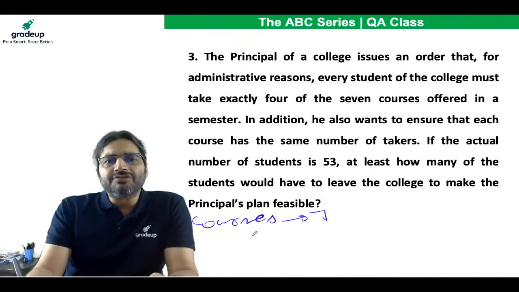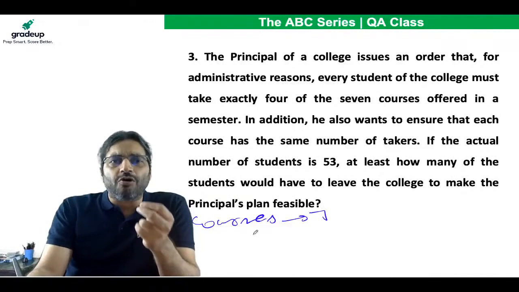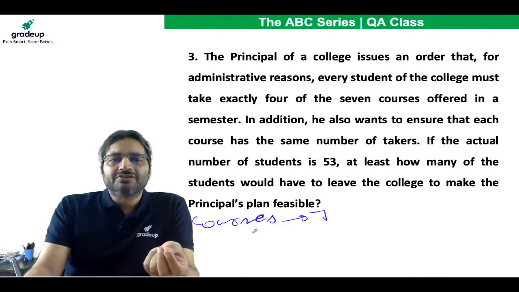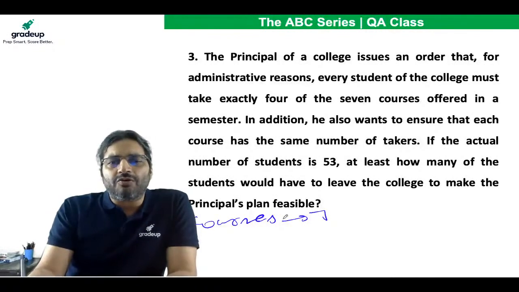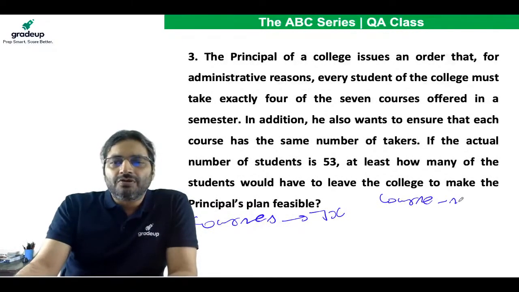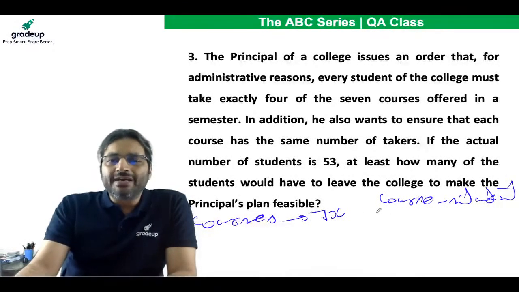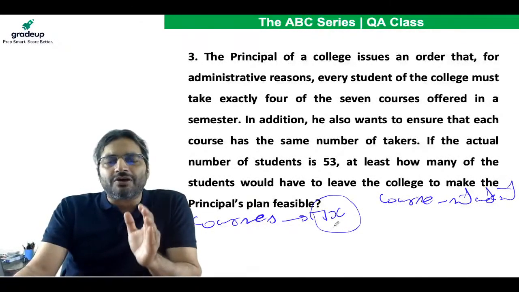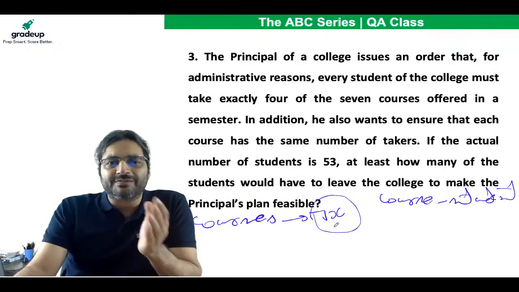And each and every course is taken up by the same number of students, so let's assume that each course is taken up by x students. So that way, course student combo. How many course student combos are there? 7x, because there are 7 courses and each one has been taken up by x people.